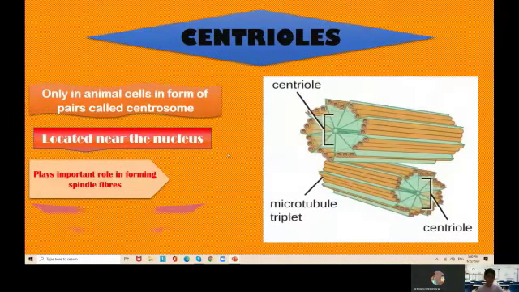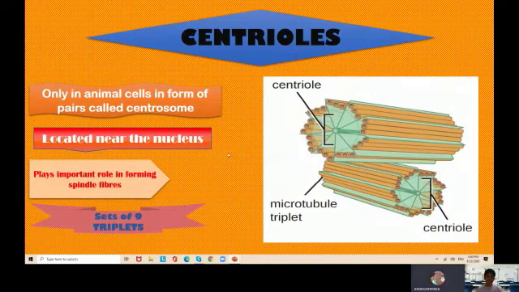Another organelle is known as centrioles. Centrioles are only found in eukaryotic cells, in animal cells; they are not present in plant cells. They always occur in pairs, and these pairs are known as centrosomes. They are located near the nucleus, and they are responsible for cell division. They play an important role in forming spindle fibers. They are a set of nine triplets, as you can see, and one triplet is made up of three microtubules.